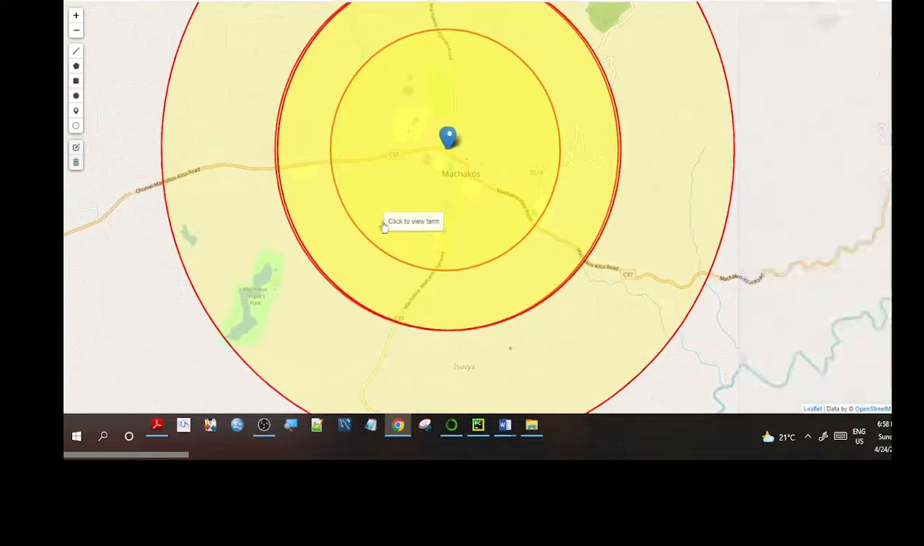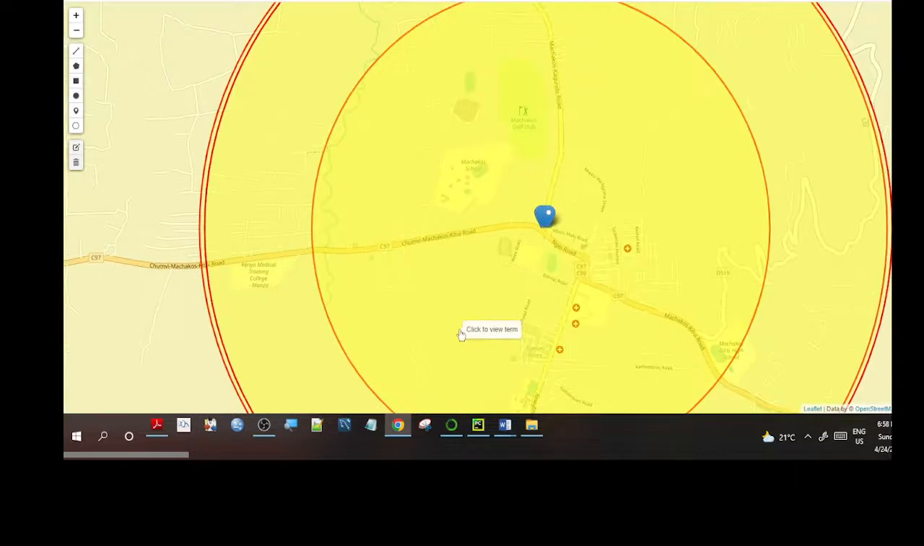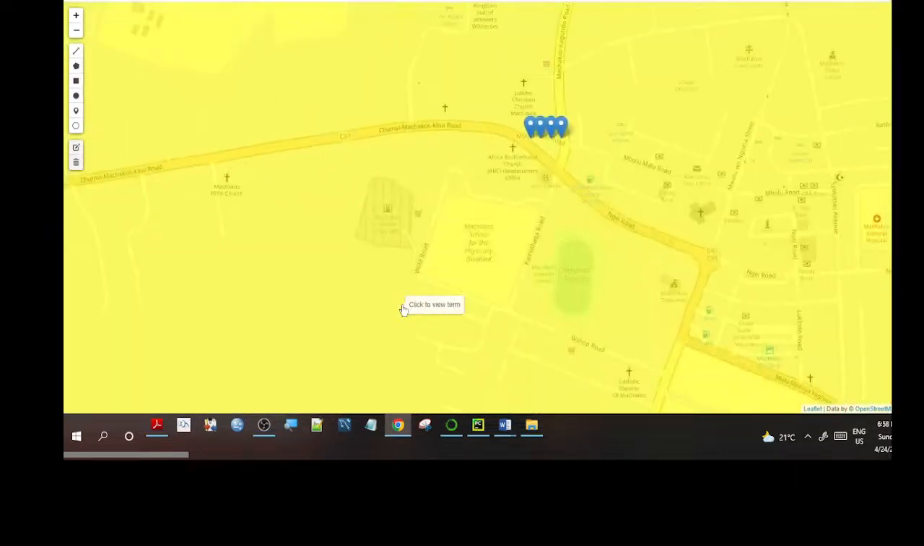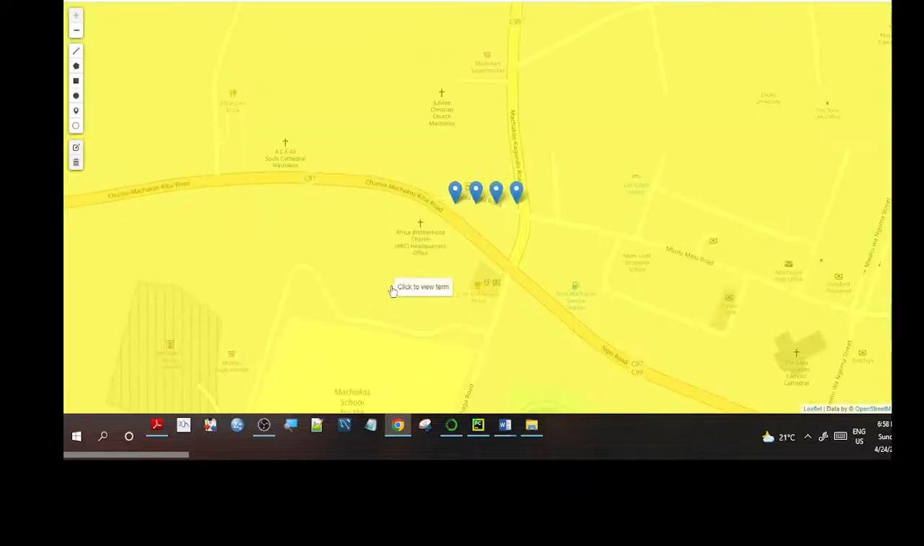Let me just zoom into this. You notice that this particular area already has 4 terms that have been fitted. We can see this is around Machakos town. I can see the word Ngema, which has been given 3. It's not a very good term. Then somebody else has also fixed Ngema.